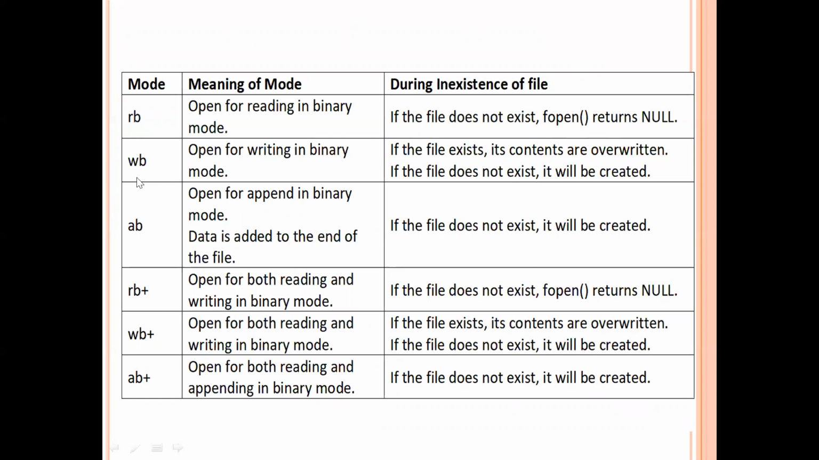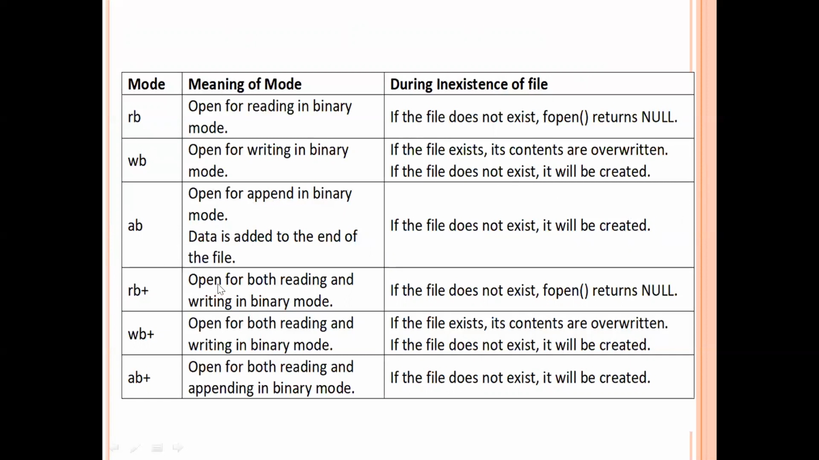Next one is wb. In this case, it opens the file for writing purpose in binary mode. If the file exists, its contents are overwritten. If the file does not exist, it will create a new file and open it for us. Okay, ab mode. ab means append binary mode, so open the file for appending purpose in binary mode. Here also the data will be attached at the end of the file. If the file does not exist, it will create a new file with the specified name and open it for appending purpose.